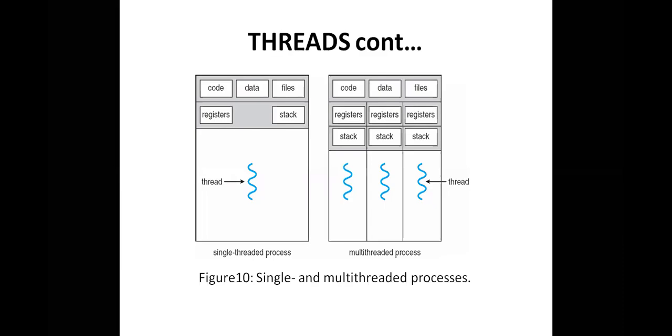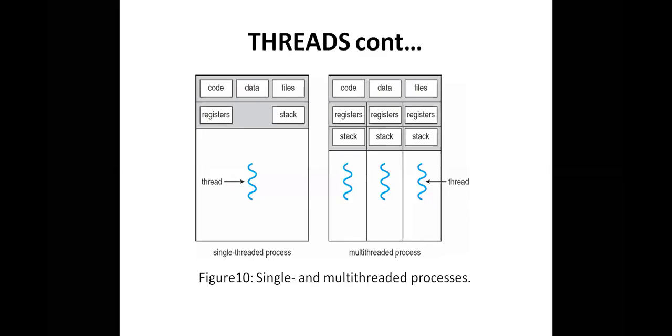So why do we go for multi-threading? We can run a process as a whole, but what is the need for dividing the process into unit parts? The reason is simple. If we divide the process into multiple threads, all the threads can run at the same time, concurrently or in parallel, so that the computational speed up will be more.